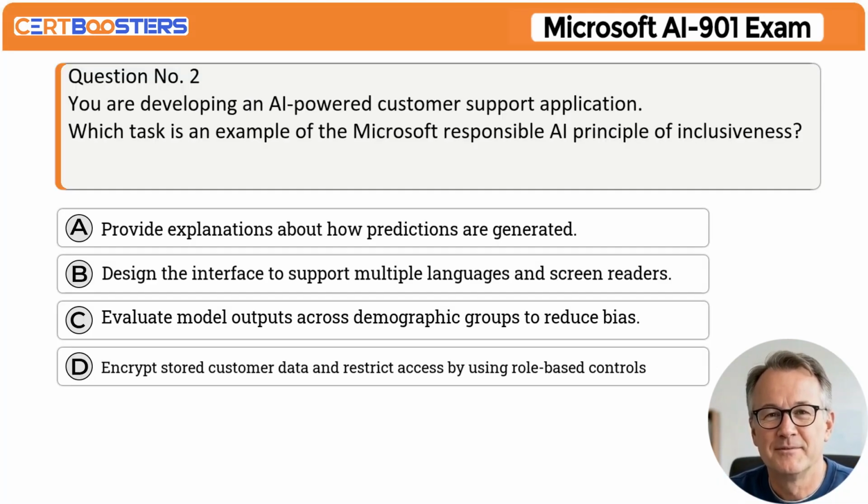Question number 2. You are developing an AI-powered customer support application. Which task is an example of the Microsoft Responsible AI principle of inclusiveness? A. Provide explanations about how predictions are generated. B. Design the interface to support multiple languages and screen readers. C. Evaluate model outputs across demographic groups to reduce bias. D. Encrypt stored customer data and restrict access by using role-based controls.